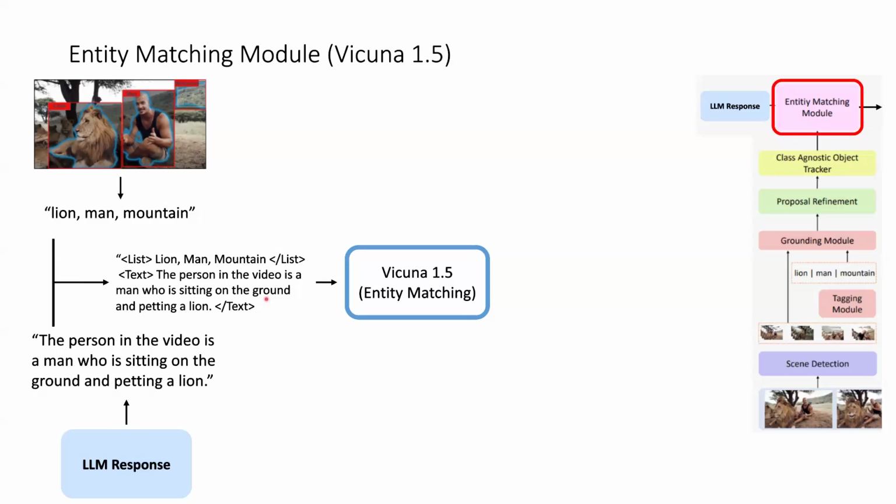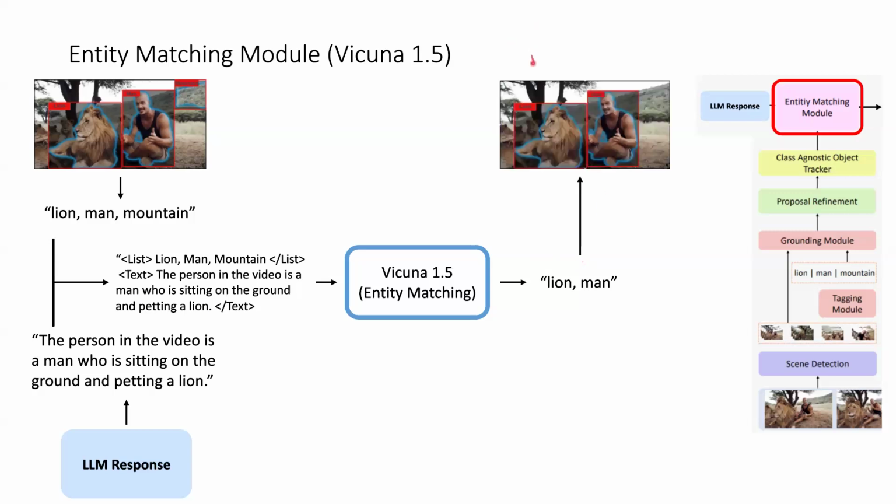Now, what entity matching is, it's matching the items that are in the list to what is going on in the actual LLM response. For example, here, we may have lion, man, mountain in the image itself, but as can be seen in the text response, the only things that are particularly relevant are the man and the lion, which is what Vicuna puts out, which we then use on our images to help filter out any of the irrelevant bounding boxes, so only the relevant bounding boxes are kept throughout the video.